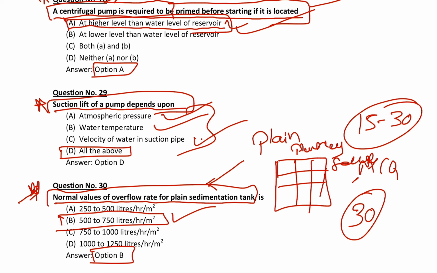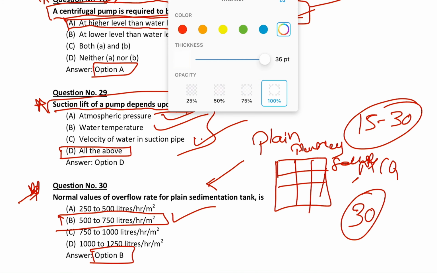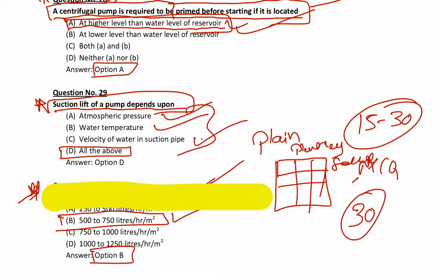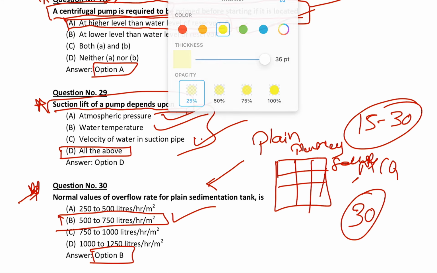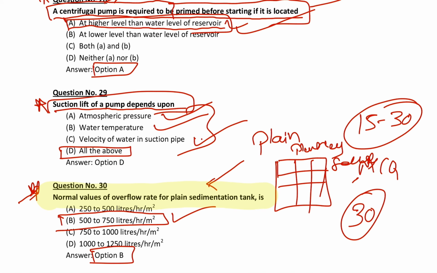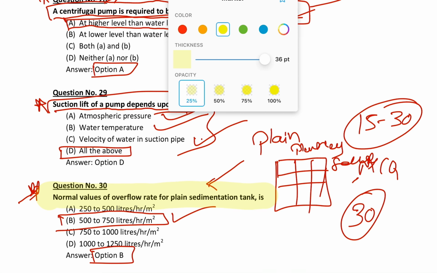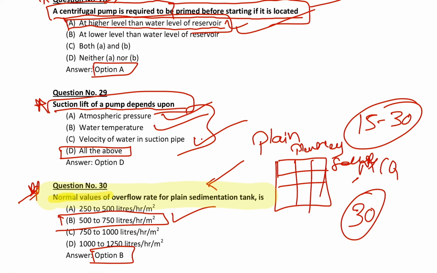So the normal value of overflow rate of plain sedimentation is 500 to 750. So this is all about it, guys.